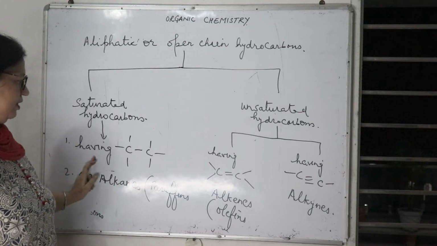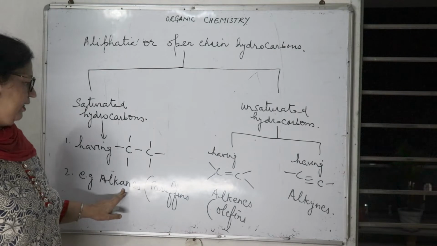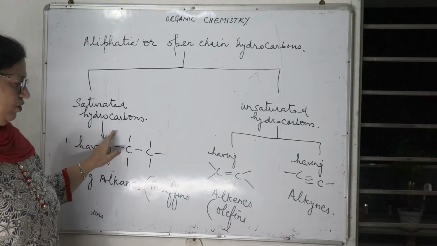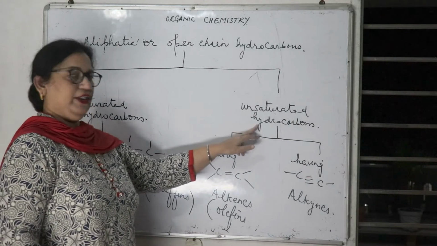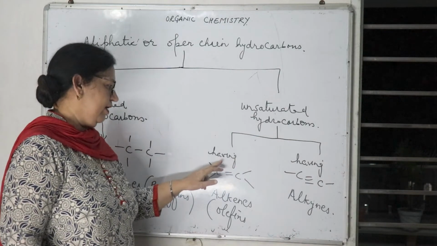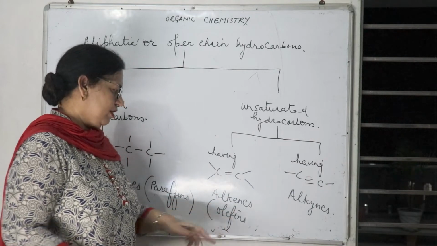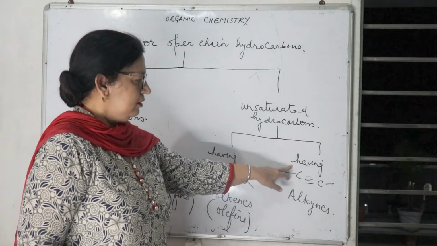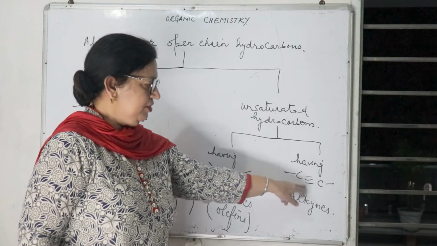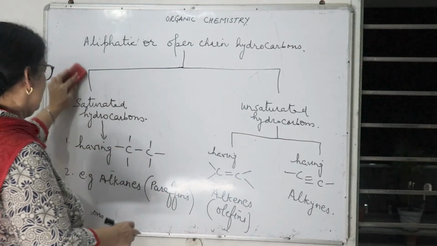Saturated hydrocarbons have carbon-carbon single bond, and alkanes are saturated hydrocarbons. They are also called paraffins. Unsaturated hydrocarbons can have carbon-carbon double bond. They are alkenes, also called olefins. And the second one having carbon-carbon triple bond are called alkynes.